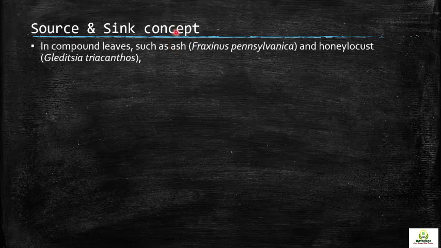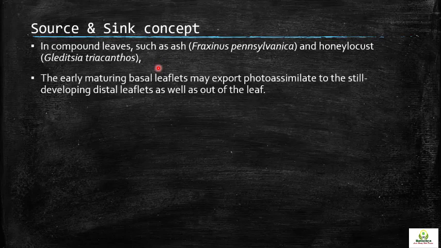So in compound leaves, for example, the commonly present ash plant, Fraxinus pennsylvanica, and honey locust, Gleditsia triacanthos, these are the two plants which have compound leaves. And what is a compound leaf? When the lamina is divided into leaflets, that is a compound leaf. So why are we giving the example of these two plants?